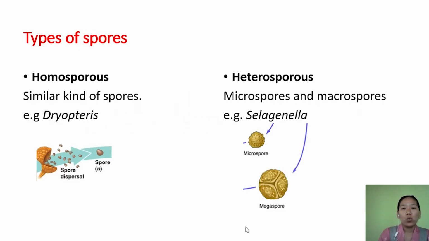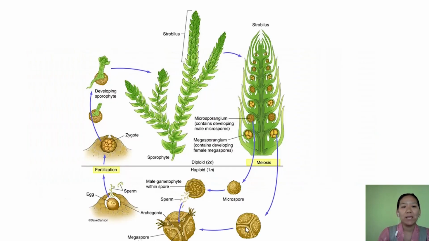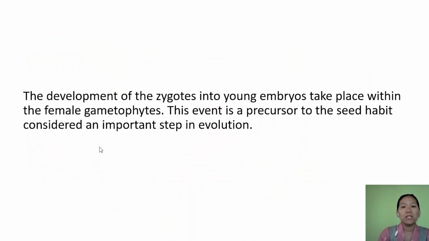Now the development of the zygote. After fusion of gametes, the zygote develops in the body of the female, which is a precursor to the seed habit. So in the case of pteridophyte, even though they are true land plants, they do not produce seed.